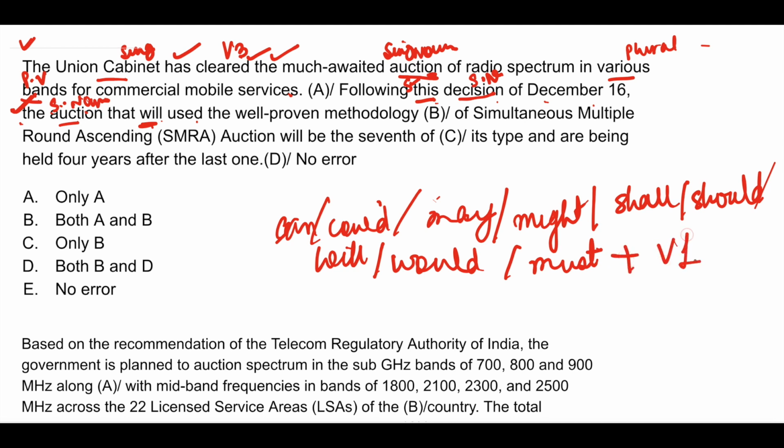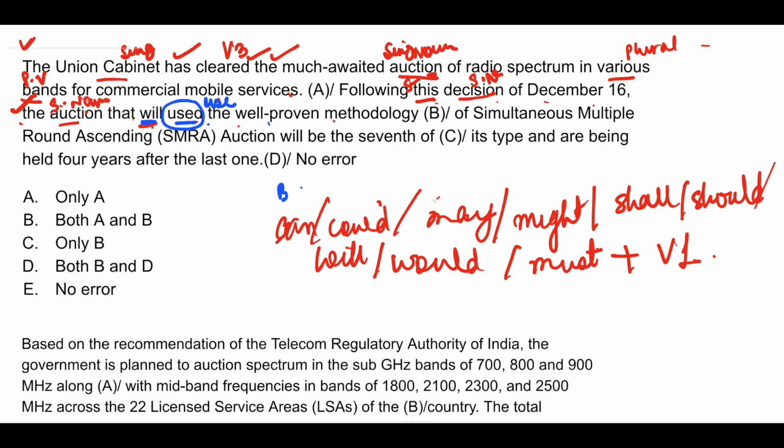Plus V1. Okay, so here what do you have? Here you have will, so will plus V1 should be used. Instead of used, use will be the correct one. So here you have an error in part B. Okay, then